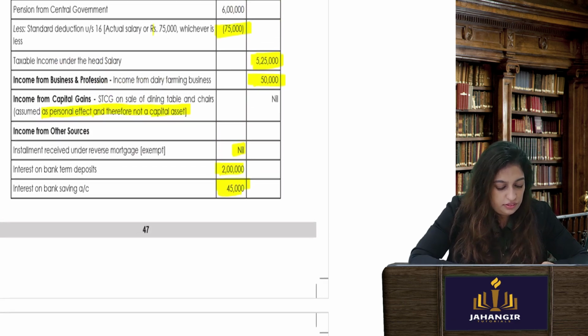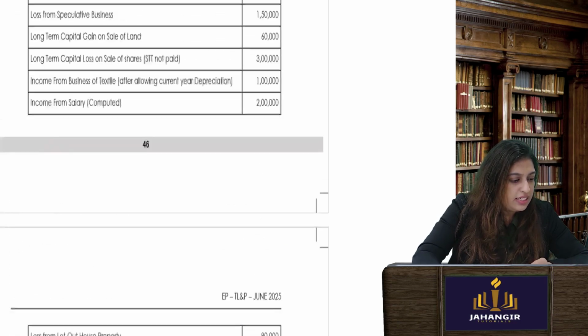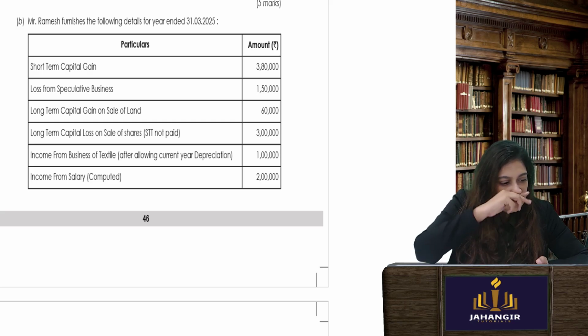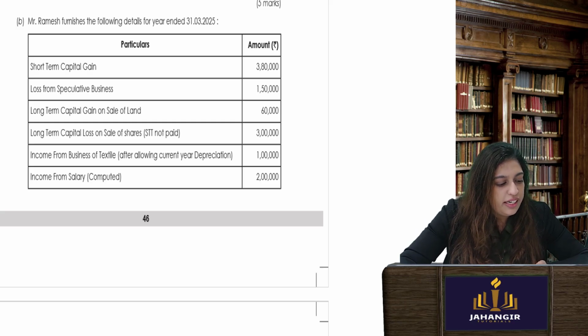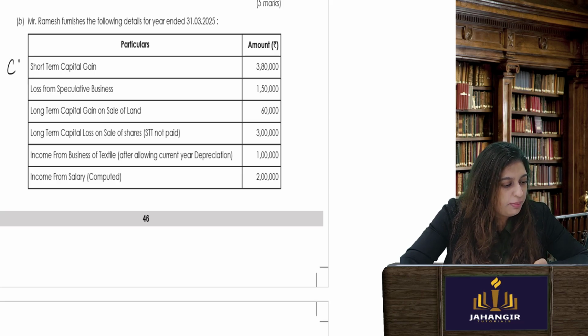Now, let's read the second question. Ramesh, same thing what we did. Whenever we read it, short term capital gains. So this will be capital gains, I can write.